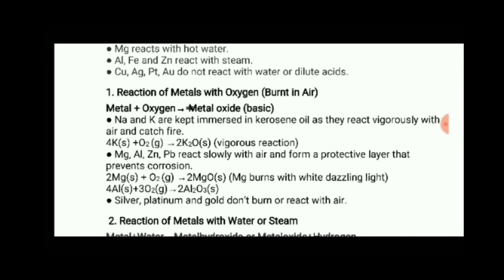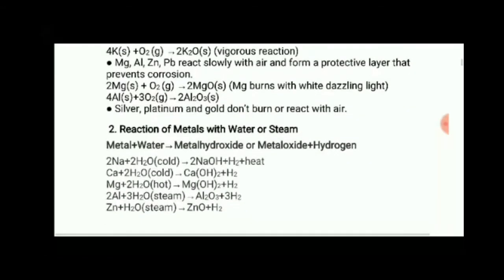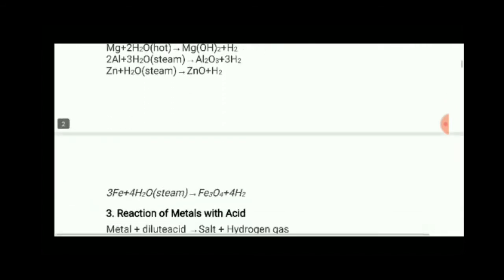So students, once again I am telling you what we have studied up to now. We have studied the chemical reactions of metals. First was the reaction of metal with oxygen, and it will produce metal oxides. These chemical equations as well as the chemical properties are very important, and what is the product here we have obtained. Reaction of metals with water or steam will produce metal hydroxide or metal oxides plus hydrogen gas.